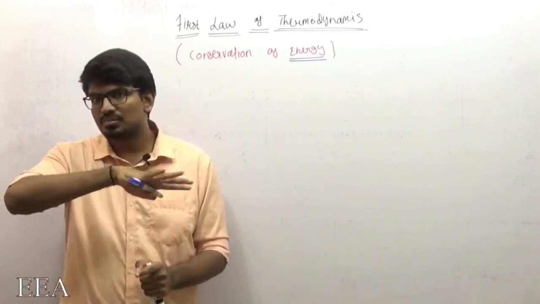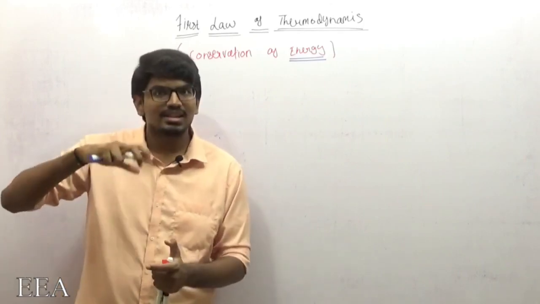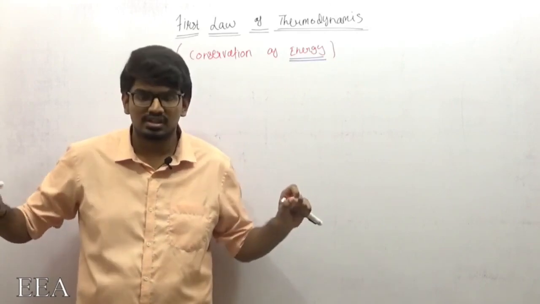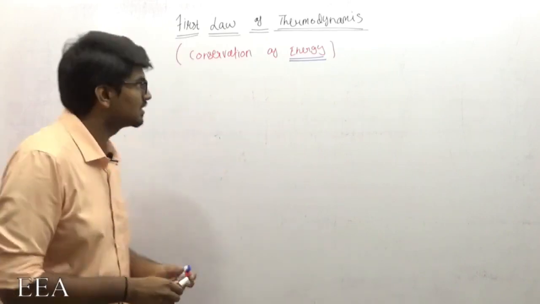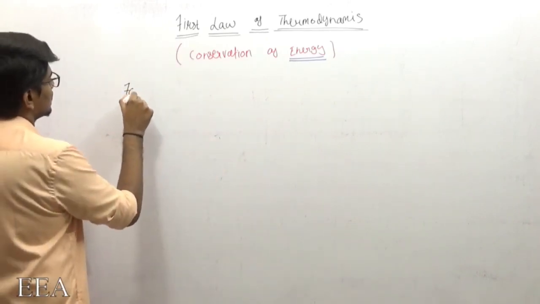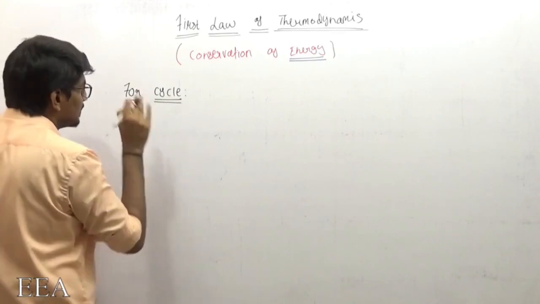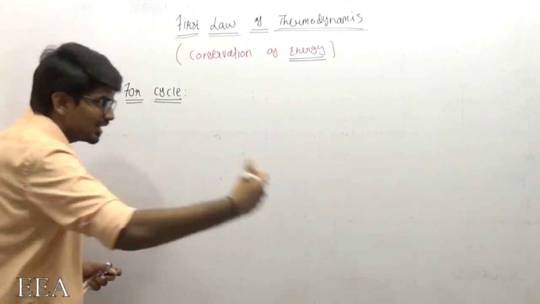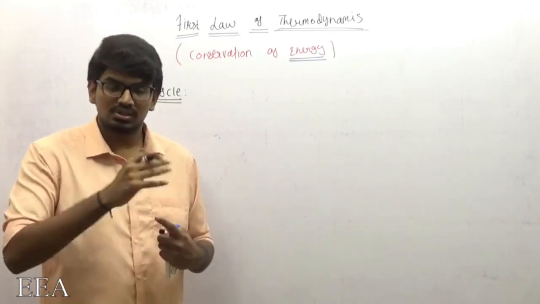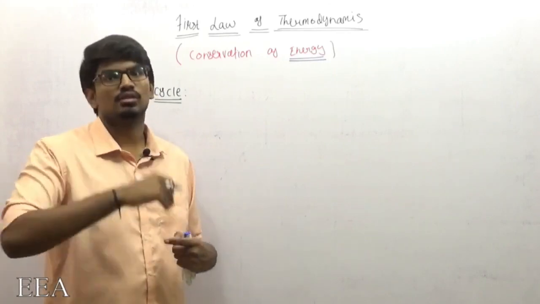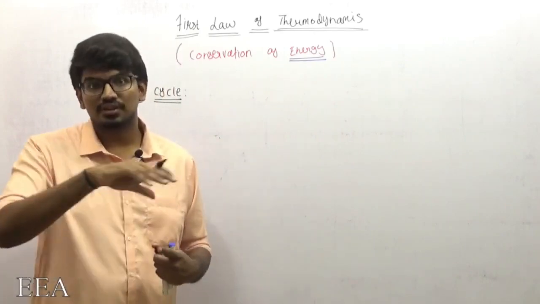There are n number of forms, and we will be discussing them one by one. In all the forms, the basic nature will be conservation of energy. Energy will neither be created nor destroyed; it is going to be transferred from one place to another. We will start with the first law of thermodynamics for a cycle. This is our first form. Next we will go for a process, in that also for a closed system. Then we will go for an open system, in that we will discuss steady, then unsteady. These are the different forms.